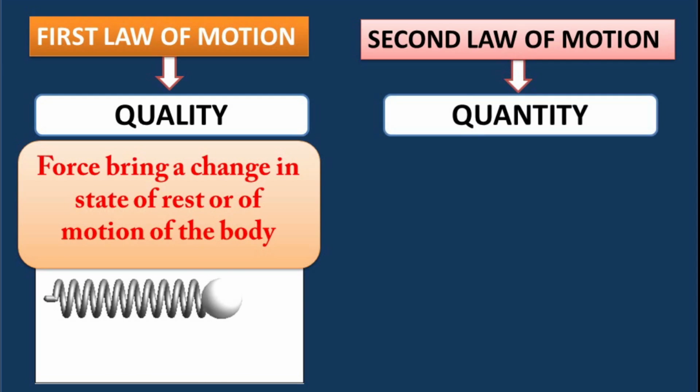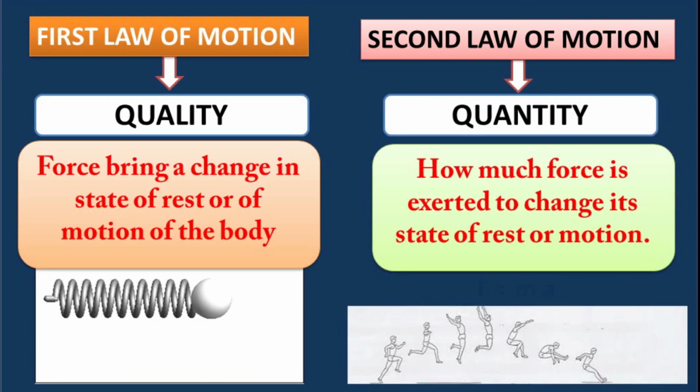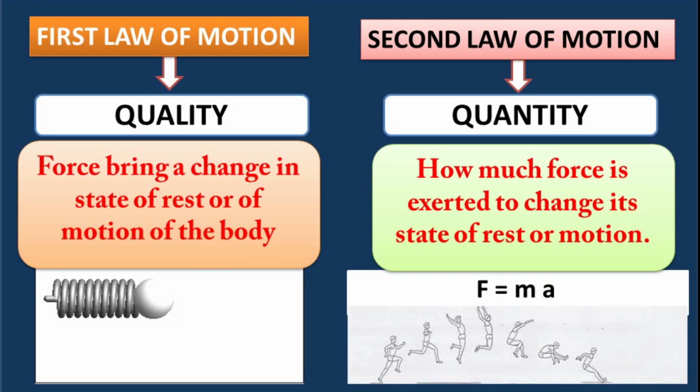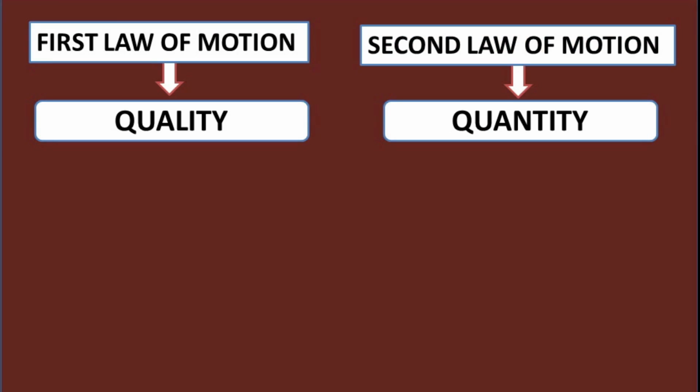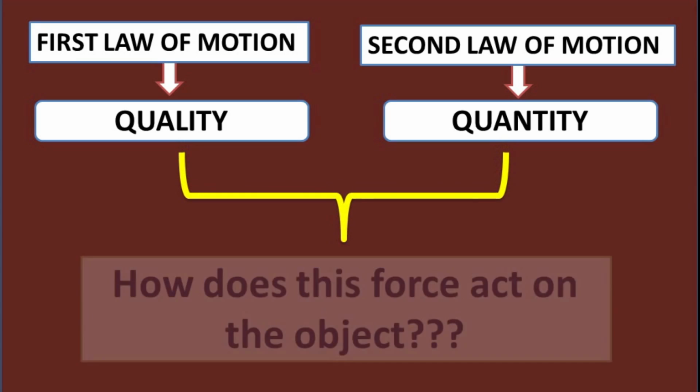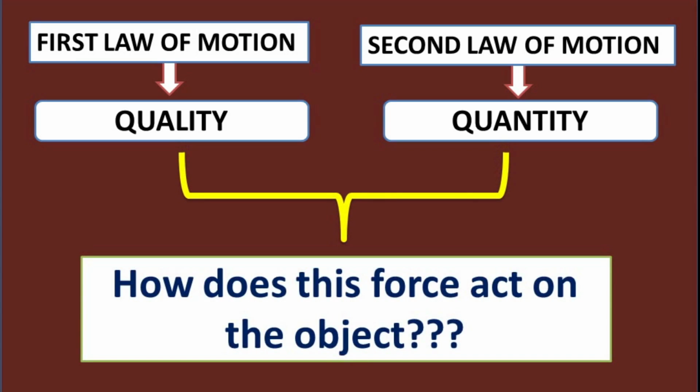That means how much force is exerted on a body to change its state of rest or motion. So Newton's second law tells us the magnitude of force applied on the object. Now, both these laws do not explain how the force acts on the object. And this is explained in the third law.